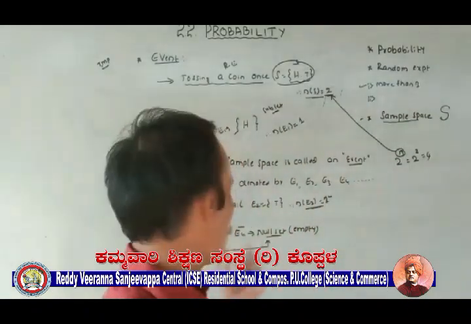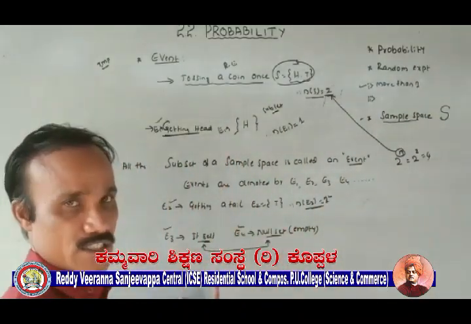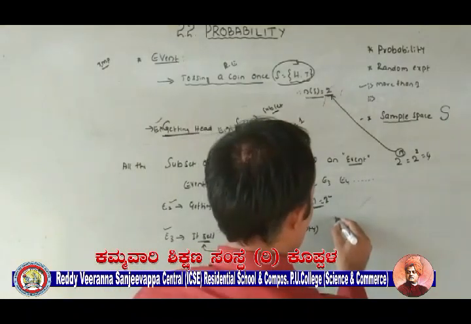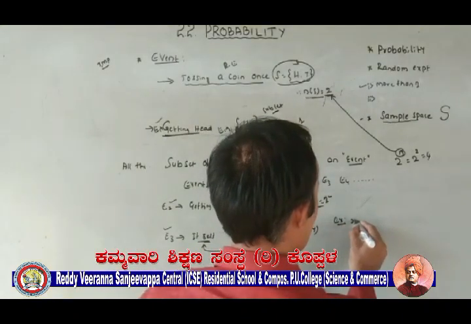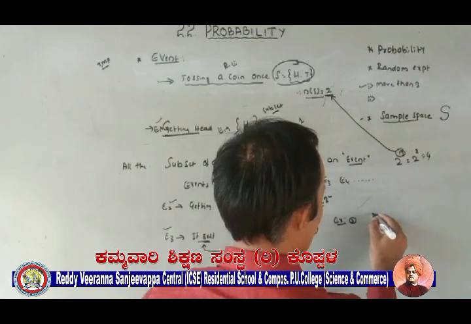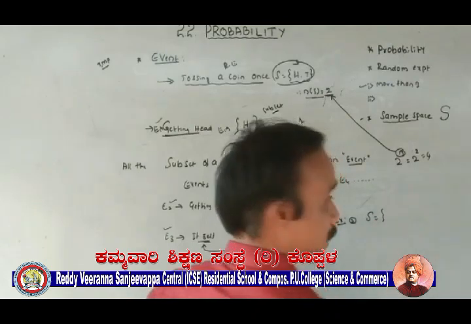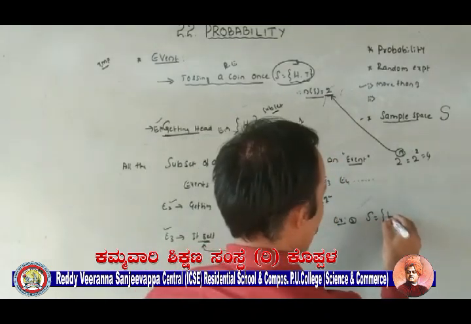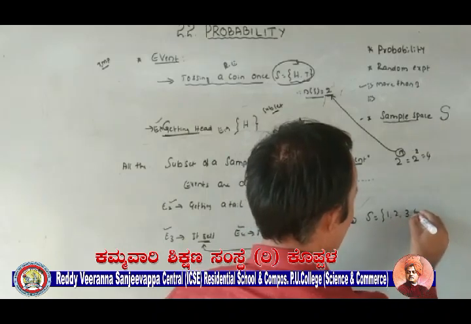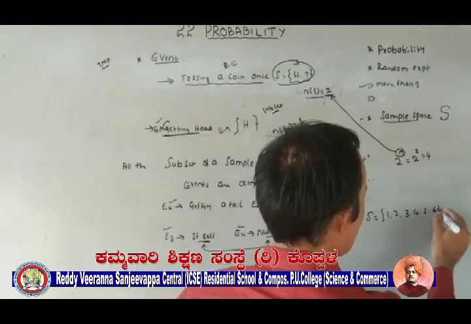All the subsets, including null set and itself. Suppose we take another example here. Example number 2. A die is thrown. Possible outcomes: 1, 2, 3, 4, 5, 6.